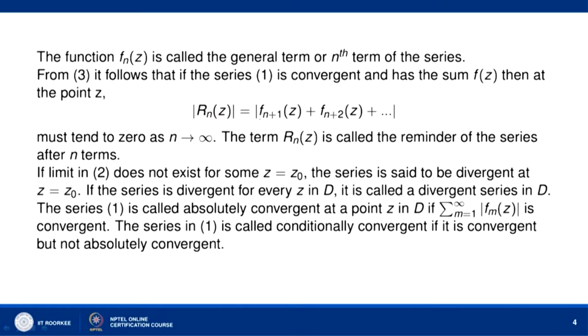So, mod of r_n(z) is equal to mod of f_(n+1)(z) plus f_(n+2)(z) and so on, and this quantity must go to 0 as n goes to infinity.